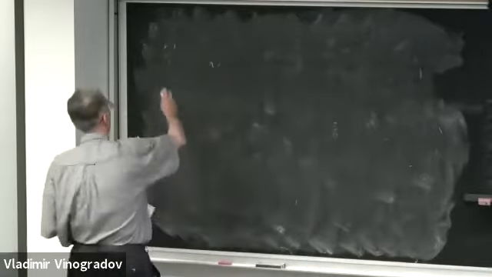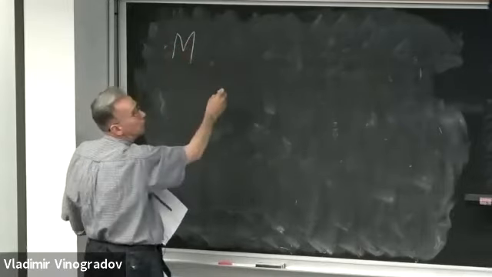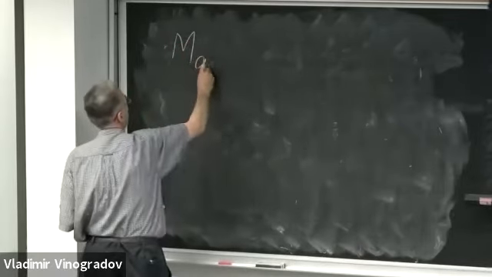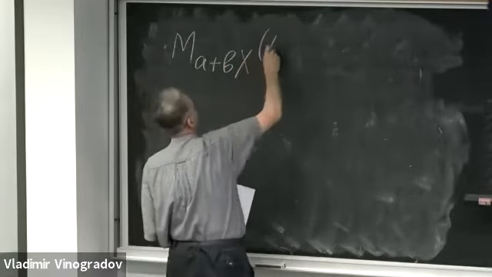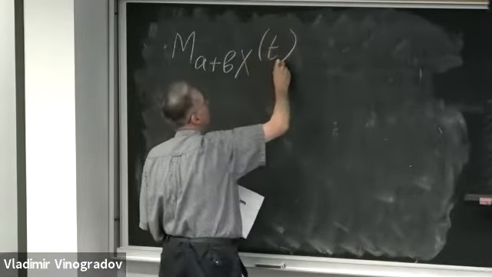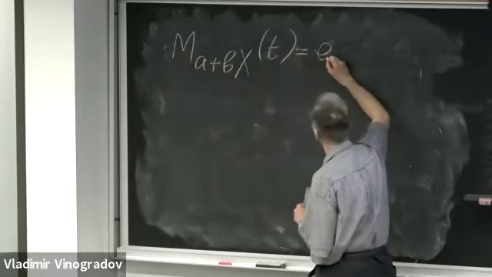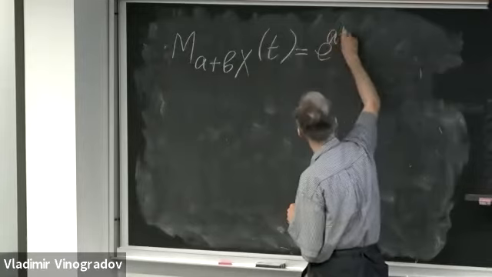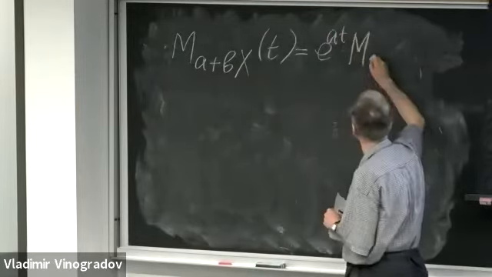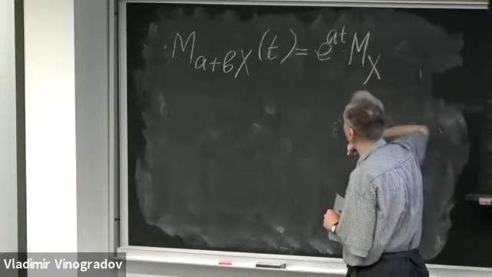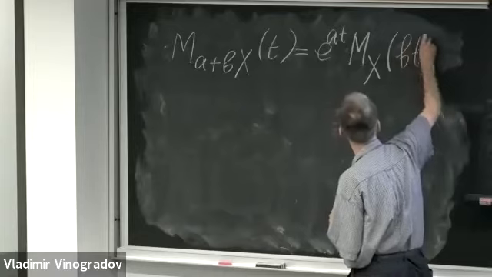So what we obtain is that the moment generating function of a plus bX of argument t is e to the power at times the moment generating function of normal variable X evaluated at point bt.